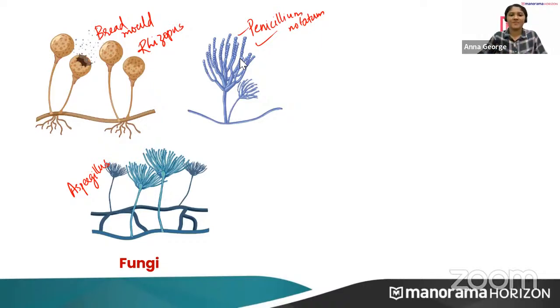So the antibiotic penicillin is derived from Penicillium notatum. And this is another microorganism, that is aspergillus. So these all, Rhizopus, Penicillium notatum and aspergillus, they all come under which group? Fungi. So these come under fungi.